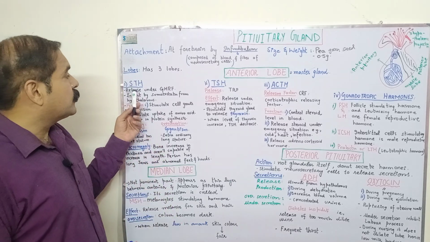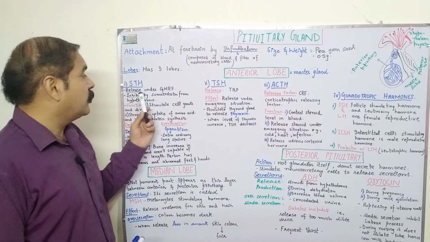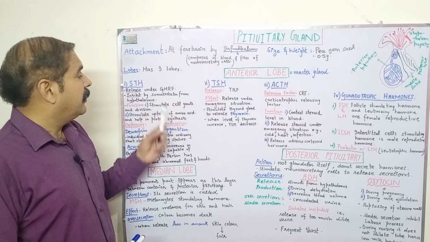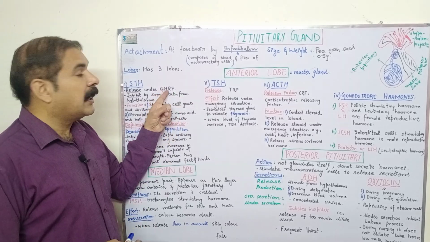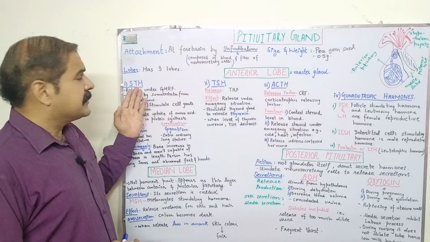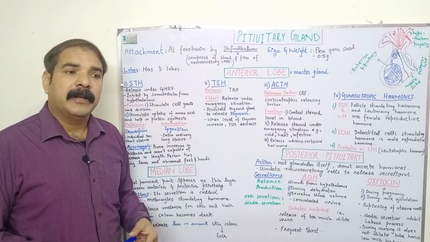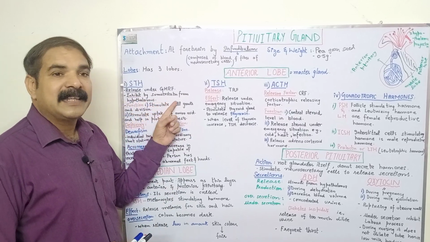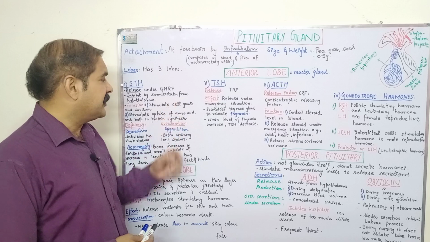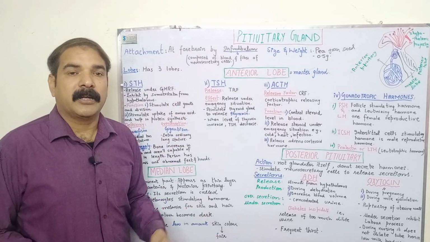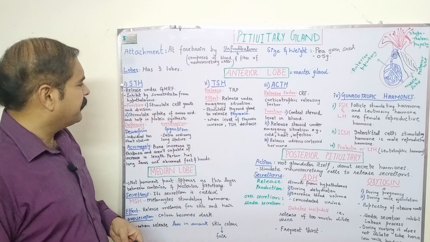The secretion is controlled by GHRF, and this is called growth hormone releasing factor. This STH can be inhibited by the somatostatin hormone, and this somatostatin or inhibitory hormone is released from the hypothalamus.